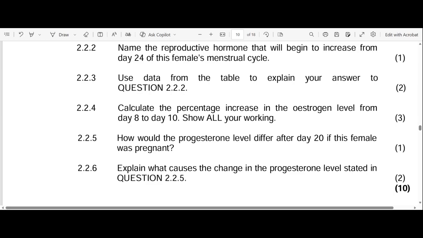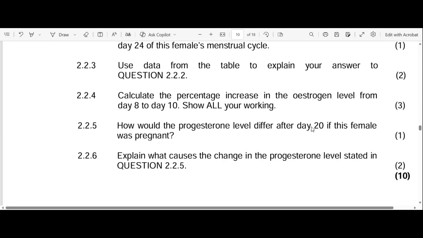Okay, let's go to 2.2.6. Explain what causes the change in the progesterone level stated in question 2.2.5, right? So it's because the corpus luteum continues to increase in size or continues to be constant in size and continues to secrete more progesterone. So that's the answer. So nothing complex there. Okay, let's move on to the next question.